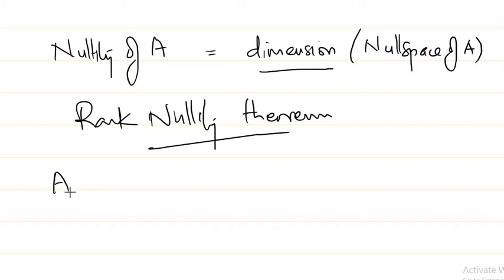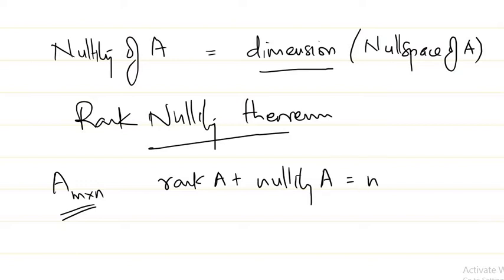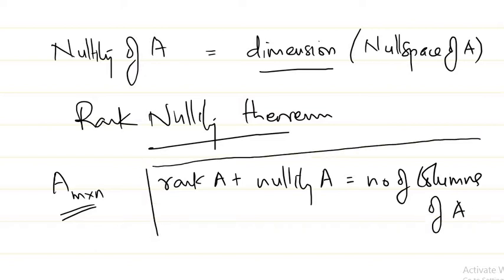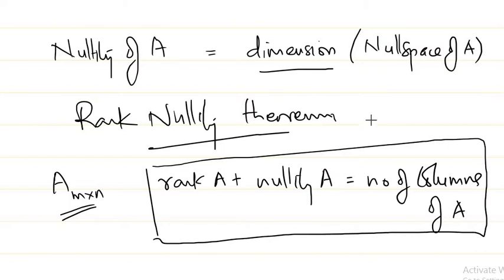If you take an m by n matrix, or any matrix, then we have the relation that rank of A plus the nullity of A is equal to the number of columns of A. So this is the matrix version of this theorem, which we will be discussing later. So if you know the rank, you can find the nullity of a matrix. If you know the nullity of a matrix, you can find the rank of a matrix, and so on.